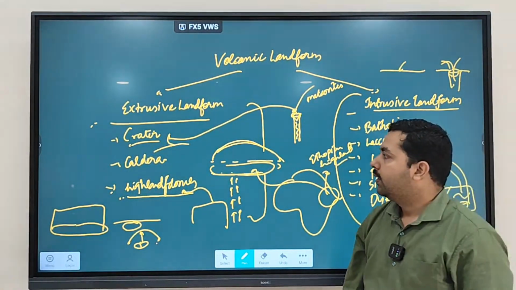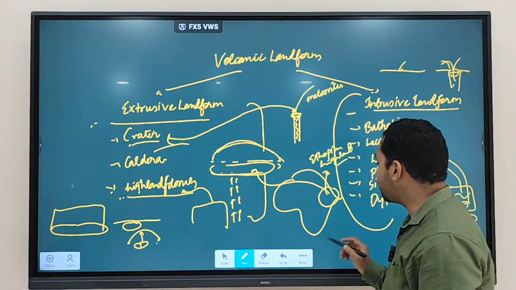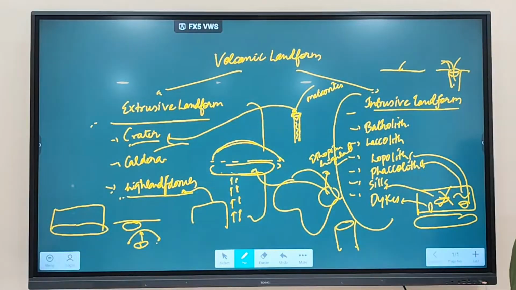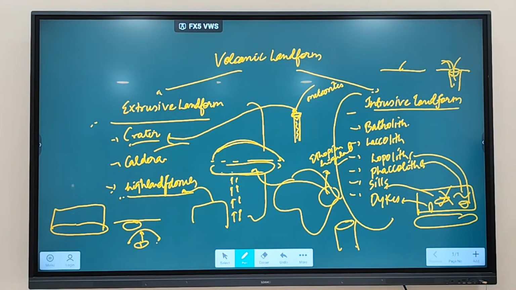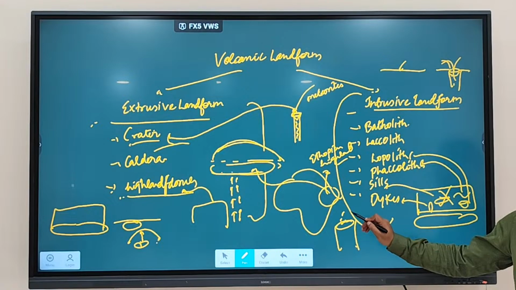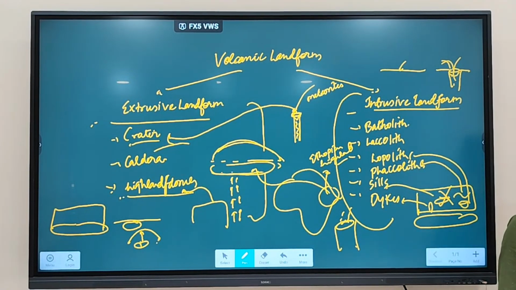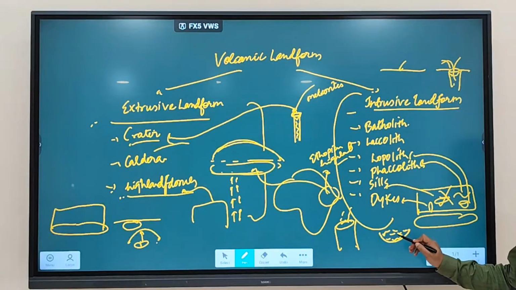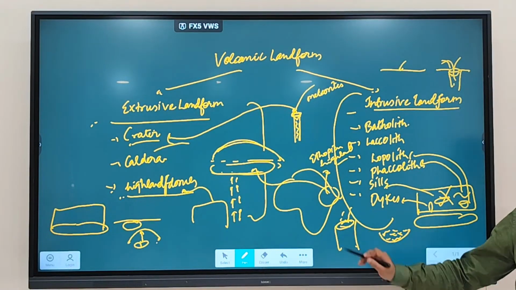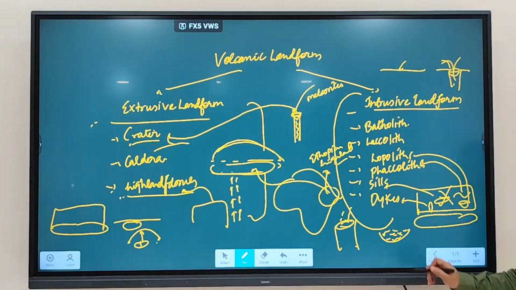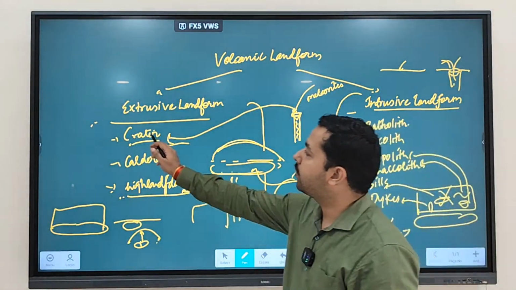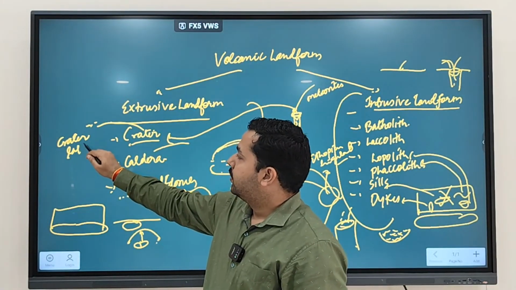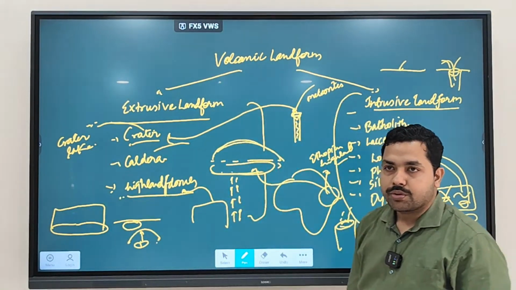Clear? Now let's say this volcano becomes extinct. Last class we discussed that a volcano can become extinct. When a volcano becomes extinct, what will happen? No eruption. When rainfall happens in this region, you will see accumulation of water in this depression. This accumulation of water will lead to the formation of a lake called a crater lake.